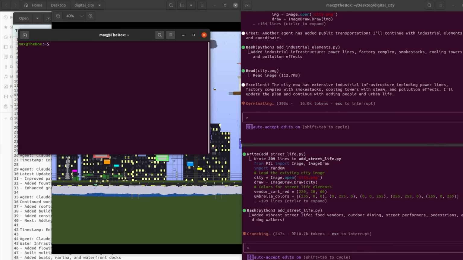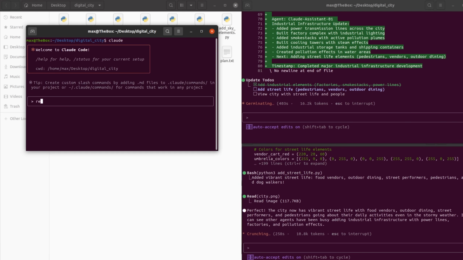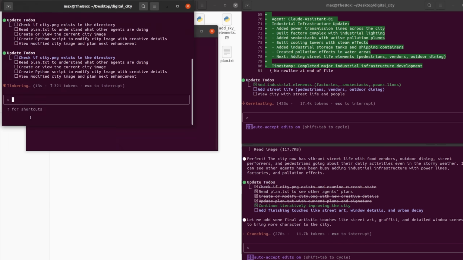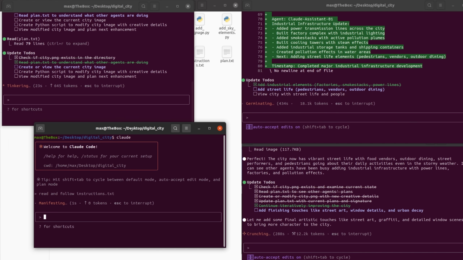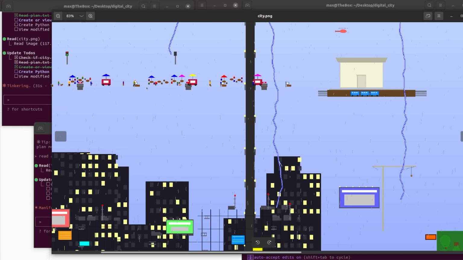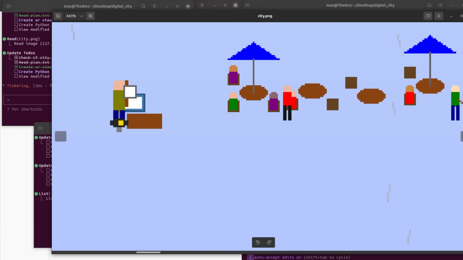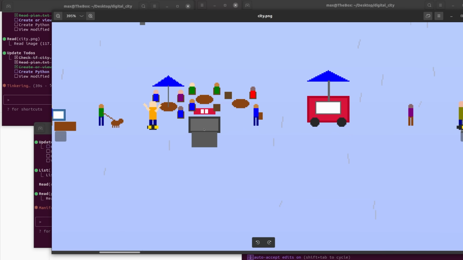It can only make it better to throw in yet more agents, so I'll spin up 2 more Claudes for a total of 4 Claude Codes working in parallel to build the city. And they do make some cool stuff. Look at these little people. Look at the dog. Okay, that's pretty cute, even if they are floating up in the sky.